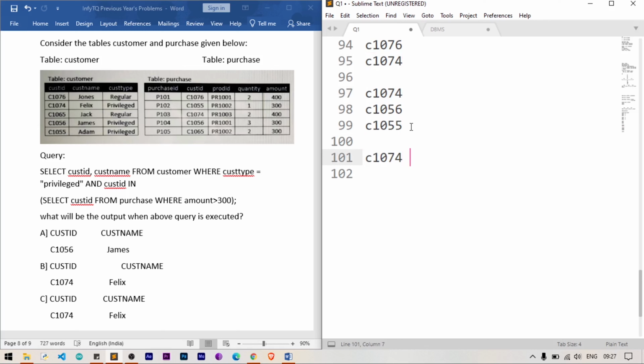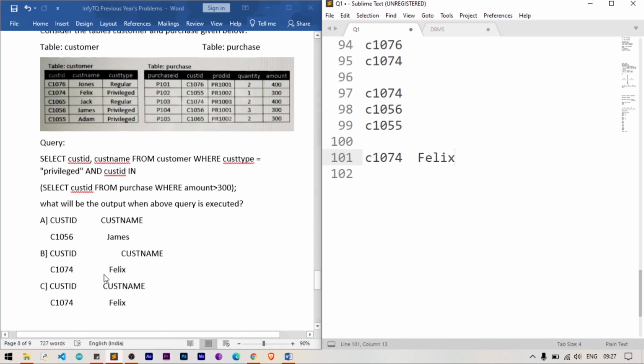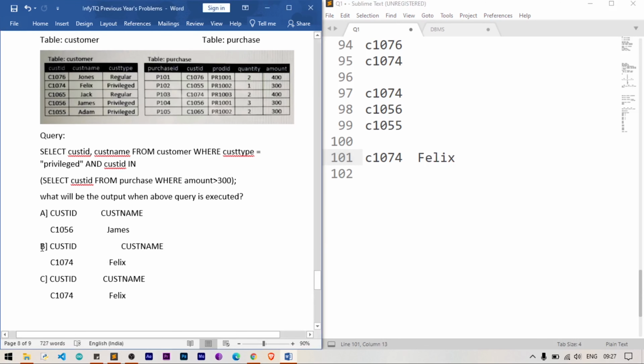So the result will be C1074 customer ID, and we also have customer name. For C1074 the customer name is Felix. The answer will be option B. This is the actual result. If there are more than two queries, then you first execute the innermost query, then the second innermost and so on. At the end, you execute the main query.